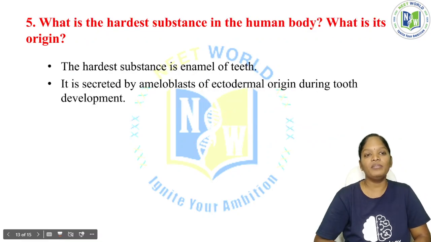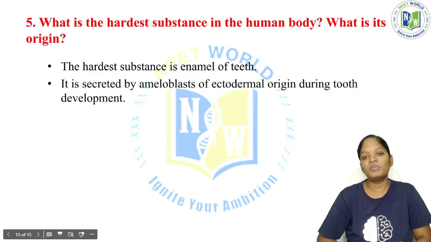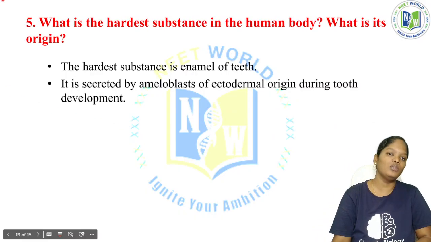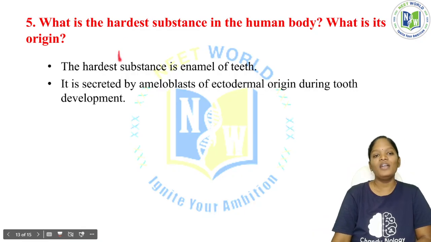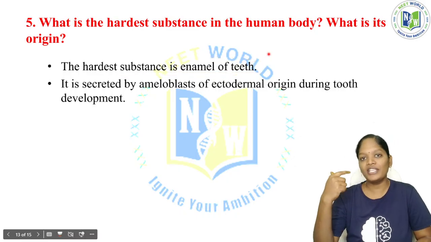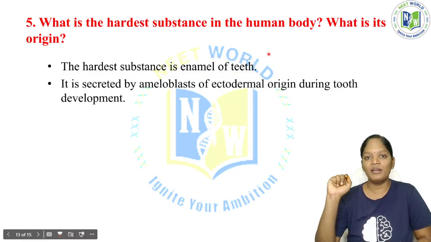The next question: what is the hardest substance in the human body, and what is its origin? There is no point of confusion here. The hardest substance is the enamel of the teeth. The tooth is covered by an extra layer, and that layer is called enamel, and this is the hardest substance.